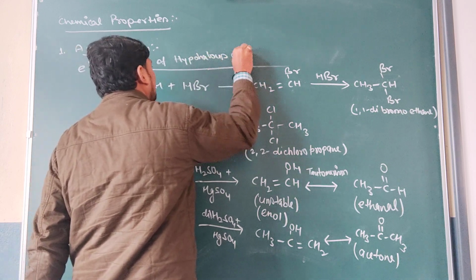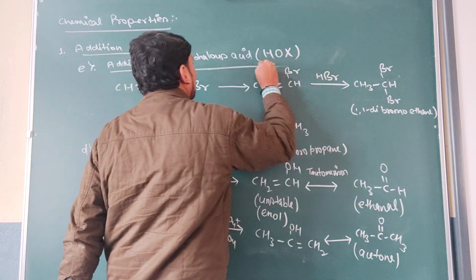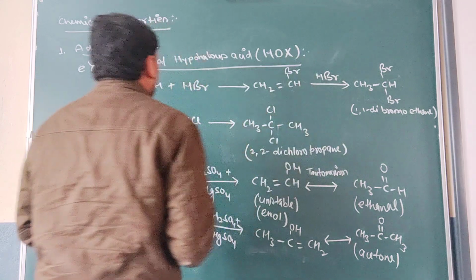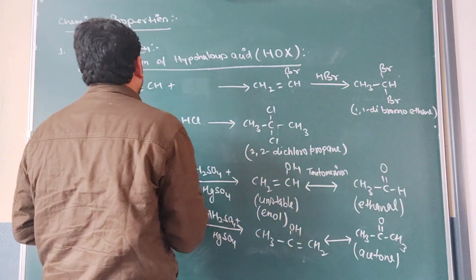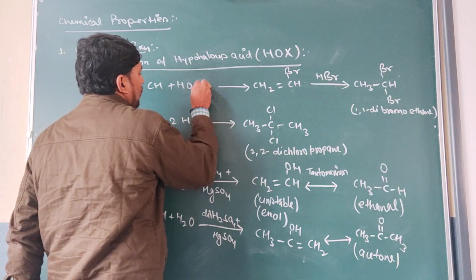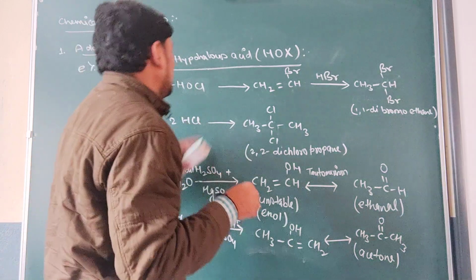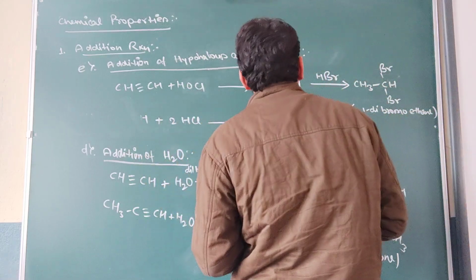Hypohalous acid means HOX. तो ये जो तुम्हारा सब कुछ रिएक्शन चल रहा था एकदम वैसा ही चलेगा. प्रॉपर देखो, it will react with the HOCl. So Cl will be positive charge, OH will be negative charge. So क्या स्थिति होगी भाई?